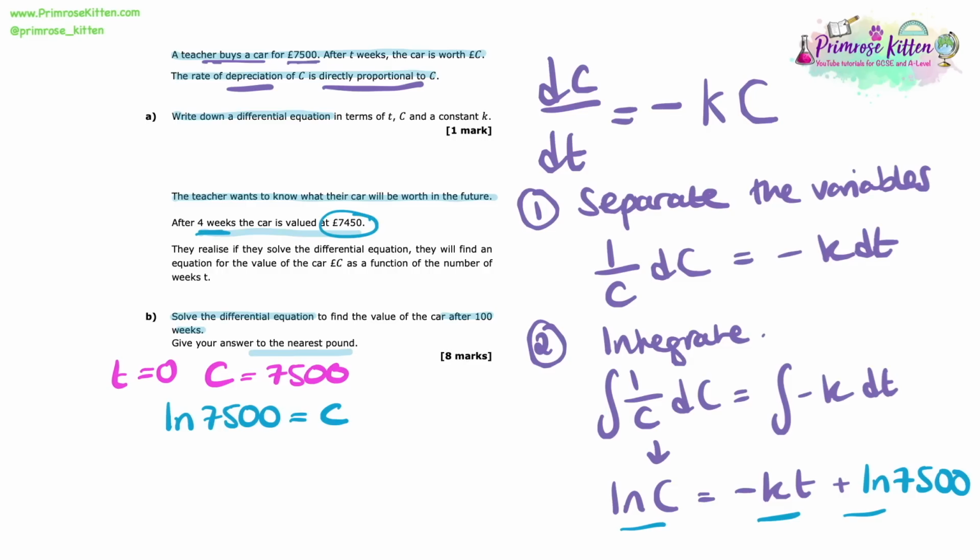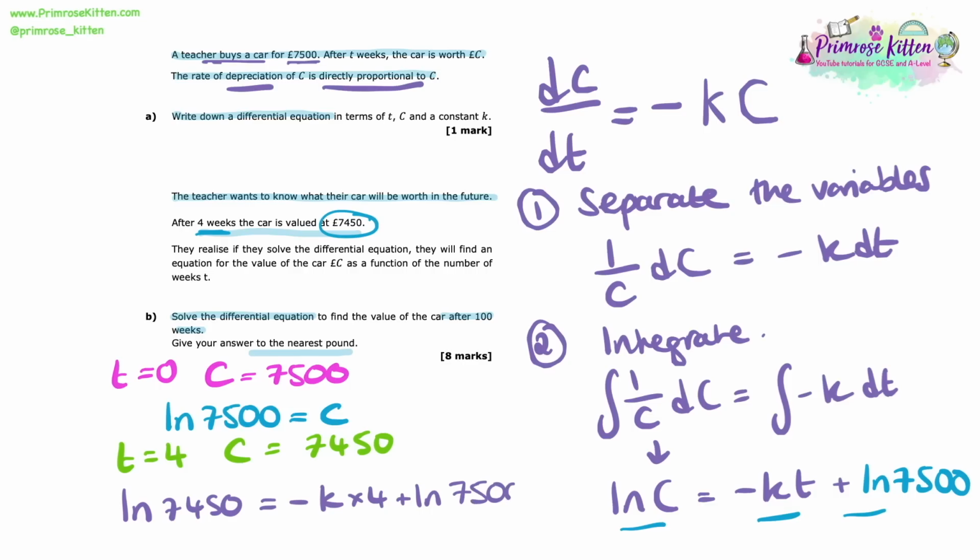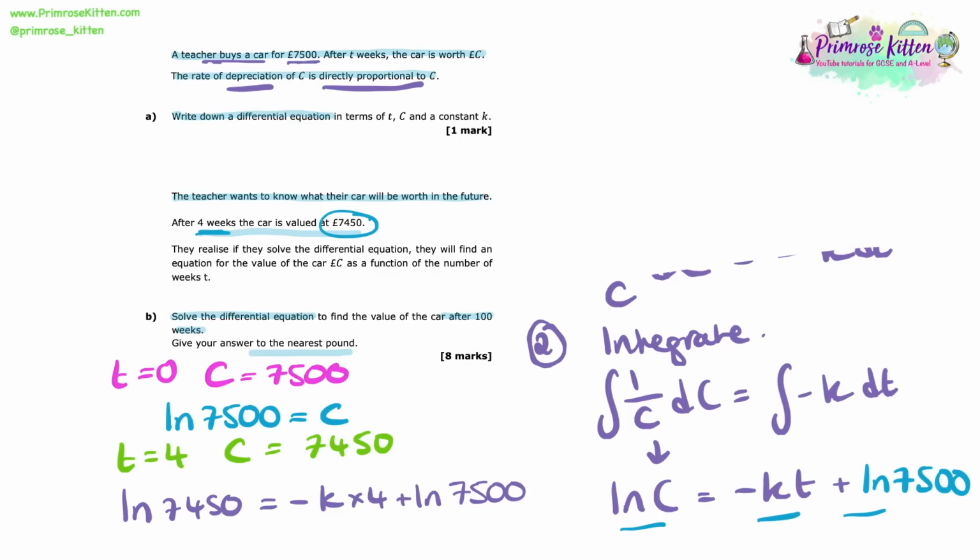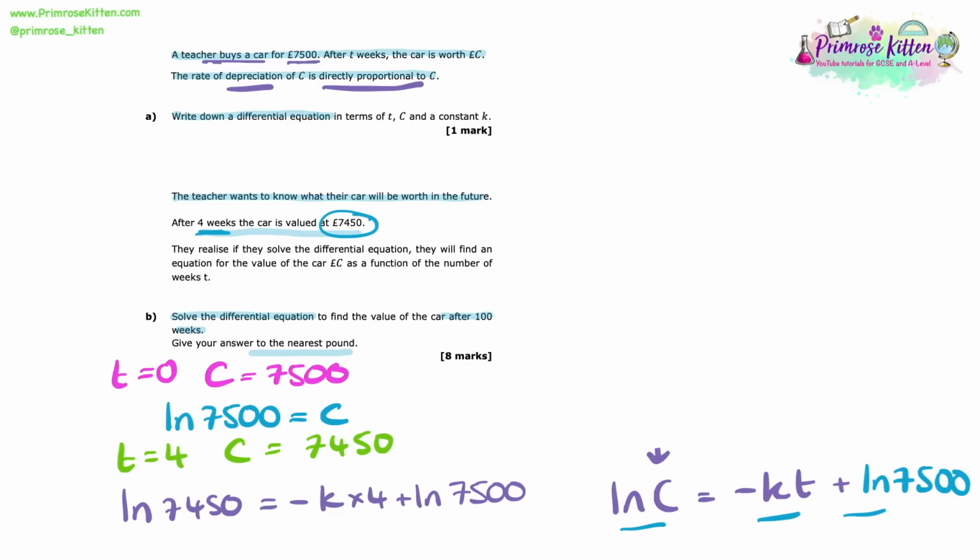Now finally, to finish off here, let's use the fact that we know after 4 weeks the car is valued at 7,450. So t equals 4 and C equals 7,450. Let's substitute those values into our equation. So here we get ln of 7,450 is equal to minus k times by 4 plus ln of 7,500. Now that we've got this, we can simply rearrange it, can't we, to get k as the subject here. So a simple rearranging is all we need to do here.